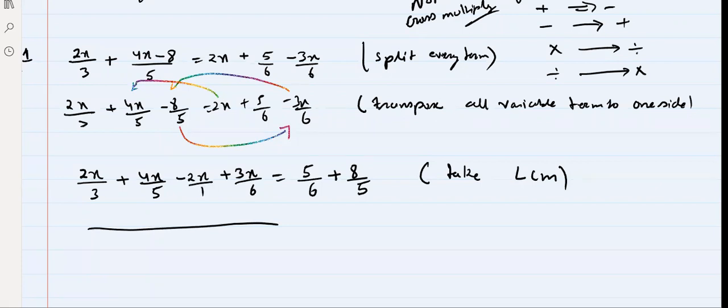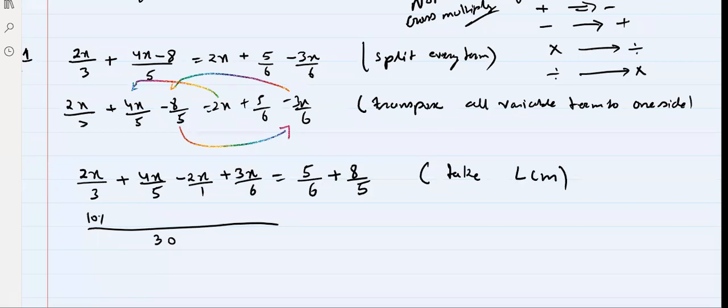What is the LCM of 3, 5, 1, 6, all four numbers? The LCM of 3, 5, 1, 6 is 30 only. Yes or no? Yes, very good. Now 30 divided by 3 is 10.